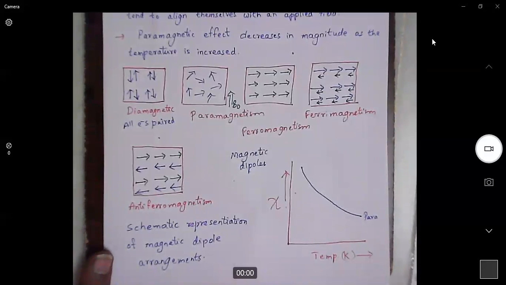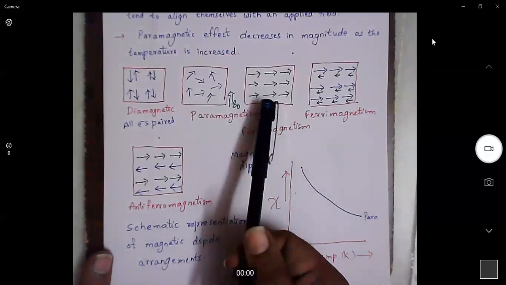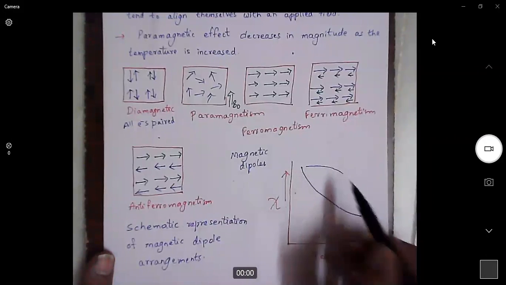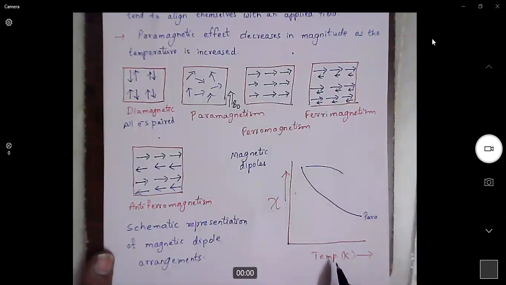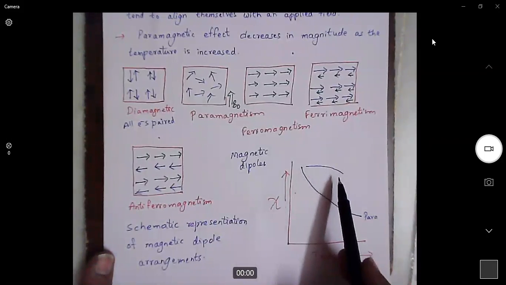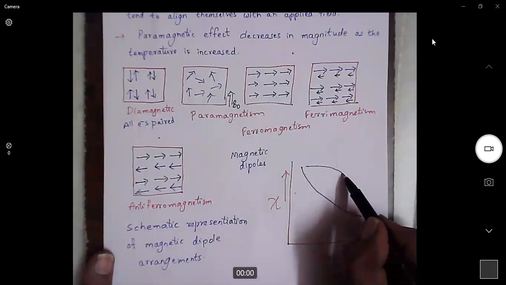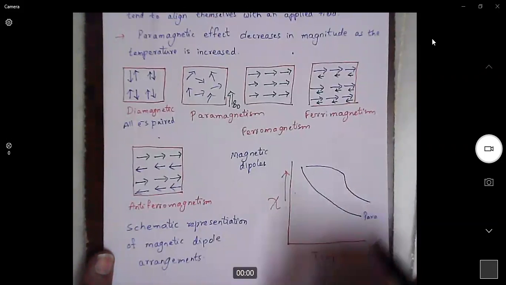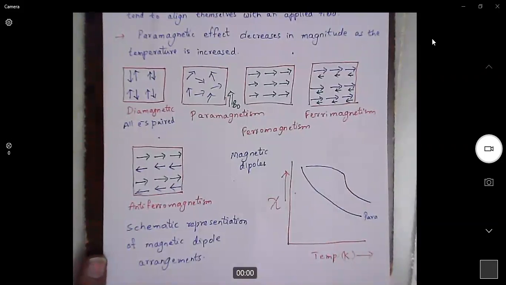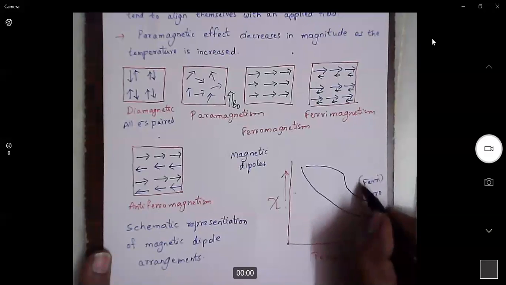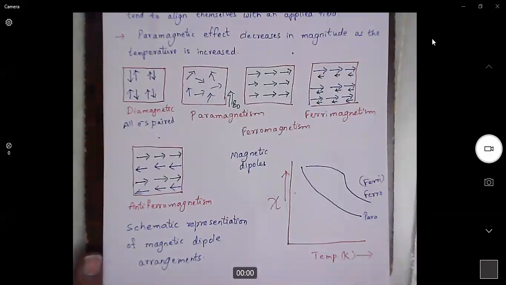Now, we know ferromagnetic materials have the highest magnetic moment. With increase in temperature, their magnetic moment may not change because they are very strong magnetic materials. But after some temperature, they will start behaving like paramagnetic materials. So these are ferro. Ferri materials also behave in a similar fashion.